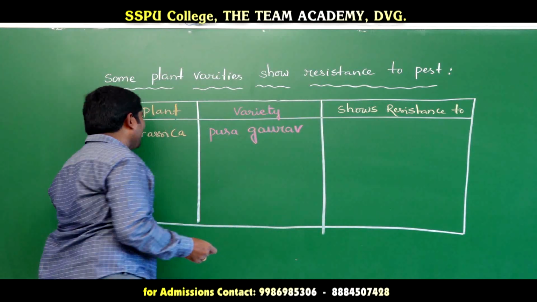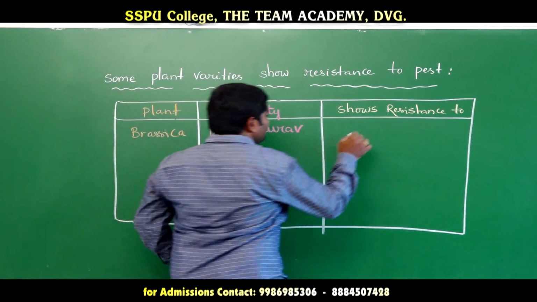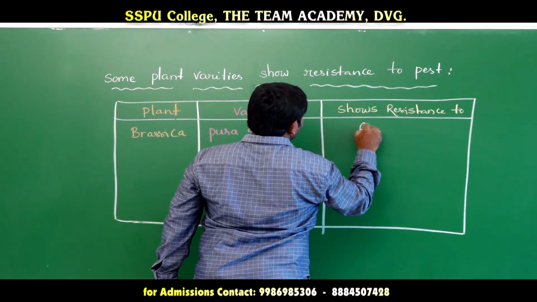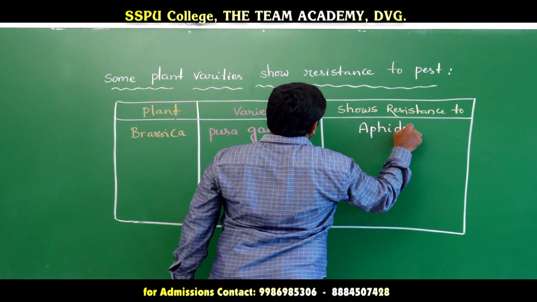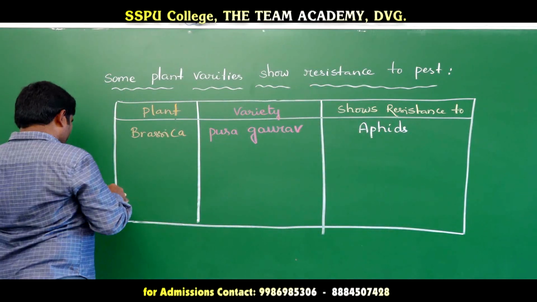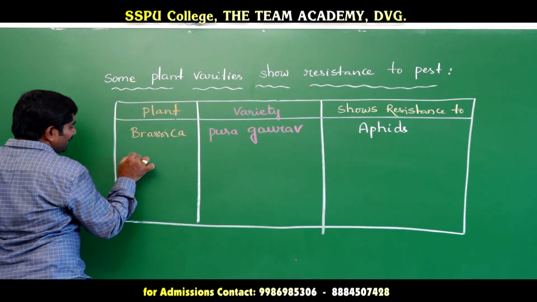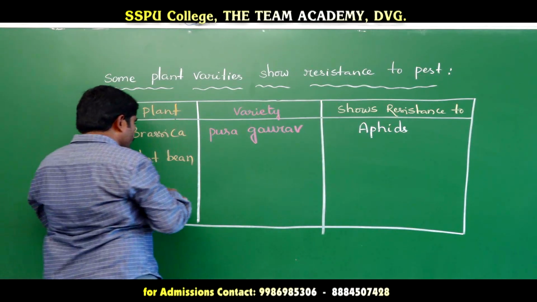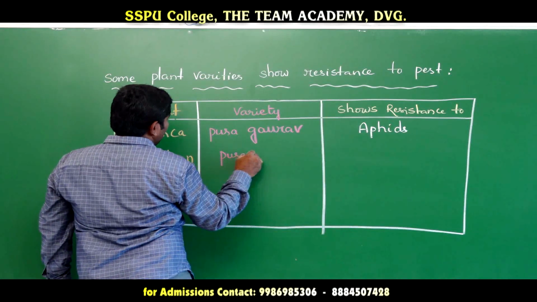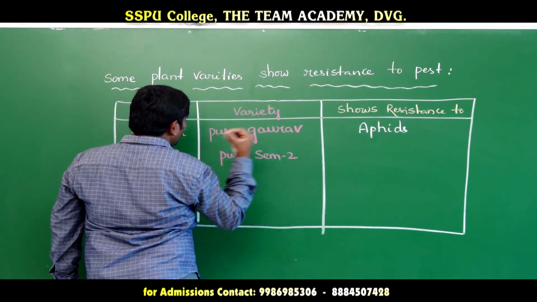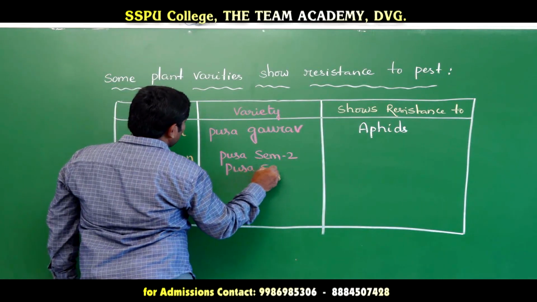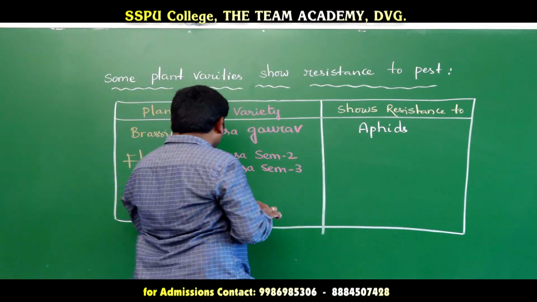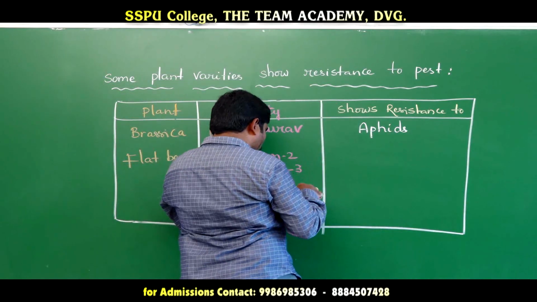Pusa Gaurav is a variety of Brassica, and it is resistant to aphids. Next variety is flat bean. The names are Pusa sem 2 and Pusa sem 3. So these flat bean varieties show resistance to jassids, aphids, and stem borers,